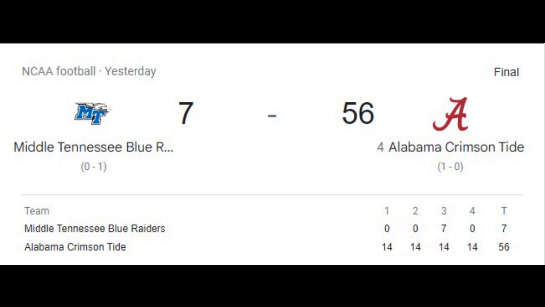So another good thing about the team, they played very well. They executed, with a lot fewer busts, a lot fewer penalties and mental errors. So that was some good things to see.